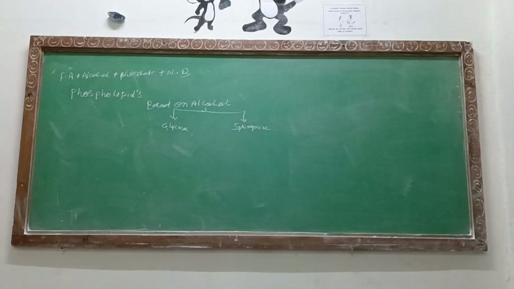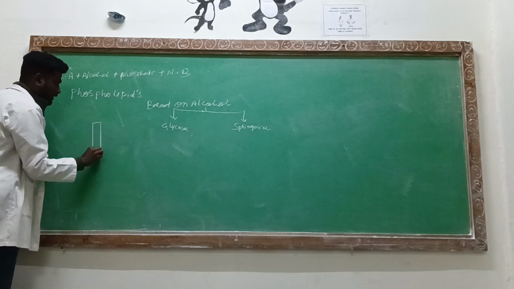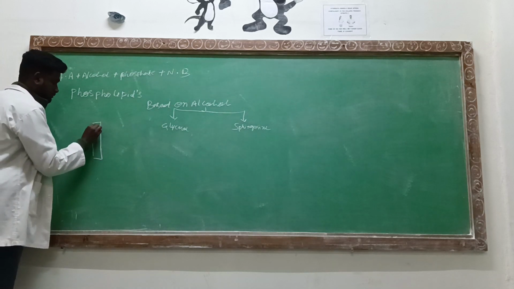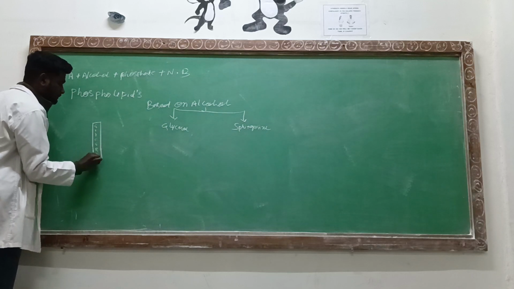That means that fatty acids along with the glycerol, along with the phosphate plus nitrogenous base, phosphate and the nitrogenous base is going to get present. That will be considering as a phospholipid, that is glycerophospholipids. And we will be drawing in the structural manner in order to understand the concept very easily. Now the glycerol will be acting as a alcohol.